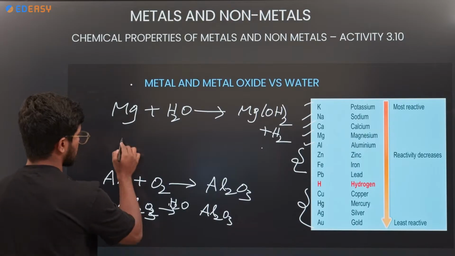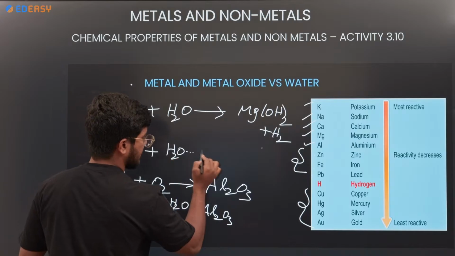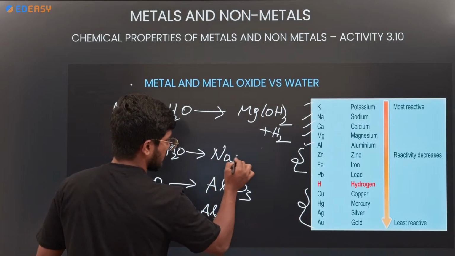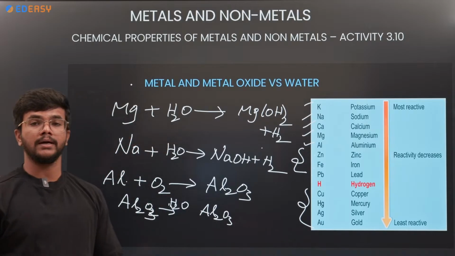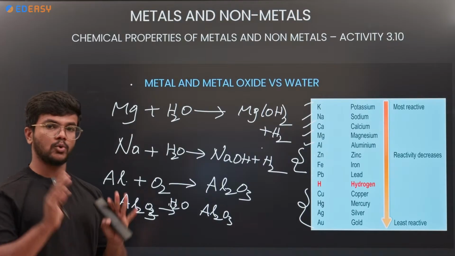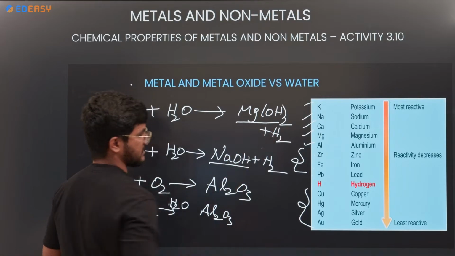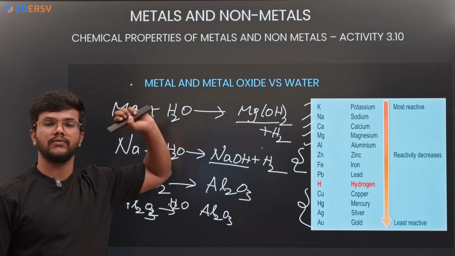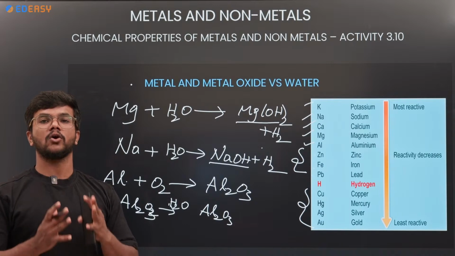And sodium or potassium, when they react with the water, give NaOH plus H2, hydrogen gas. So remember, only in the case of high reactive metals do we get bases. Magnesium hydroxide is called milk of magnesia. Sodium hydroxide is caustic soda.